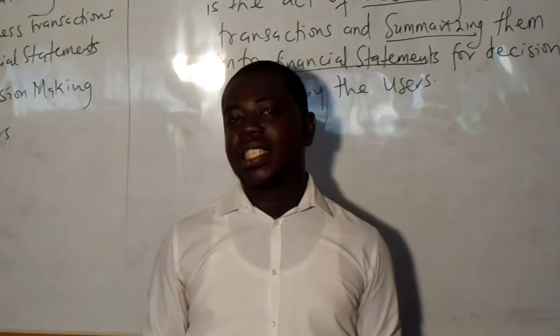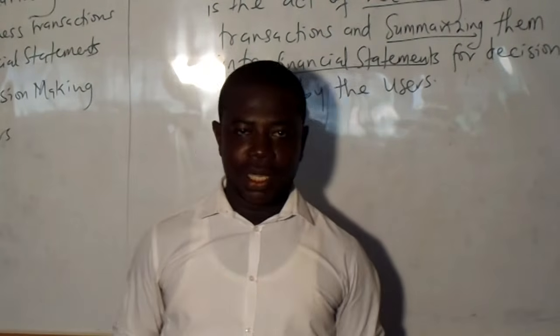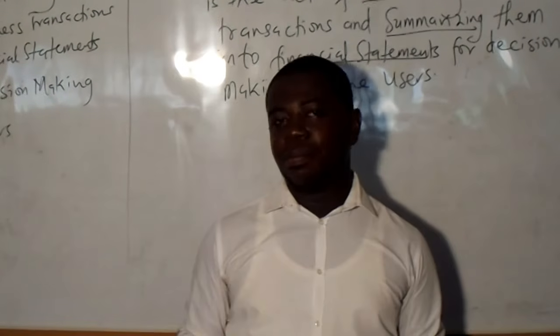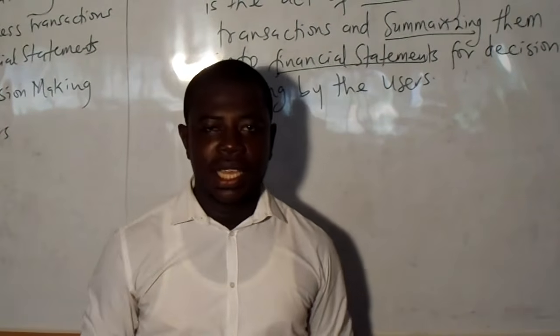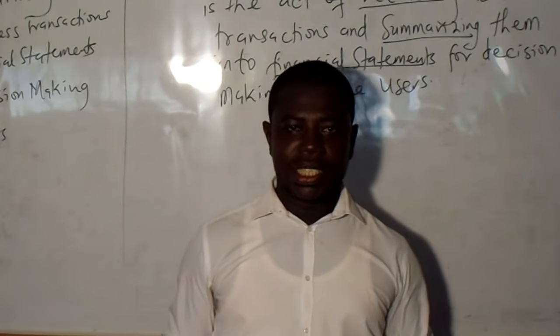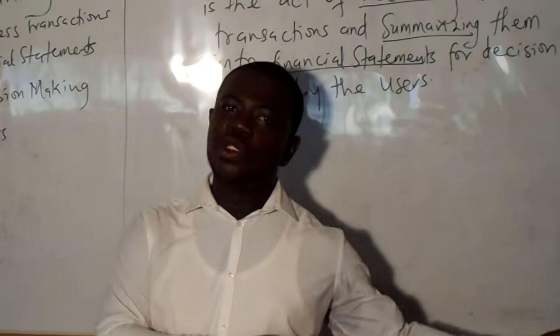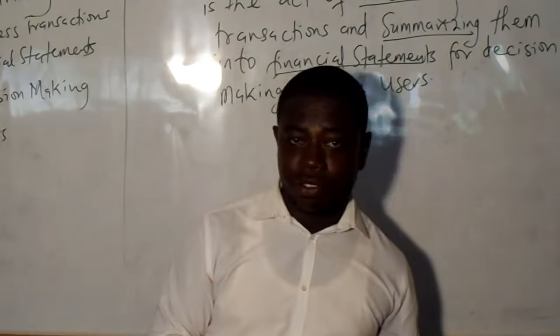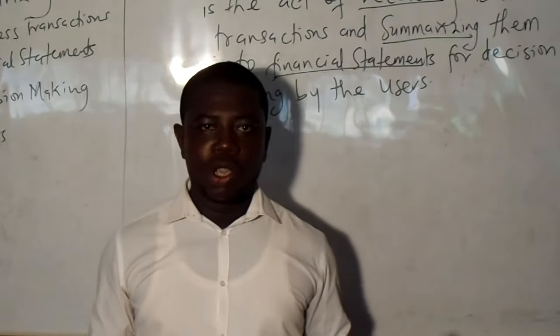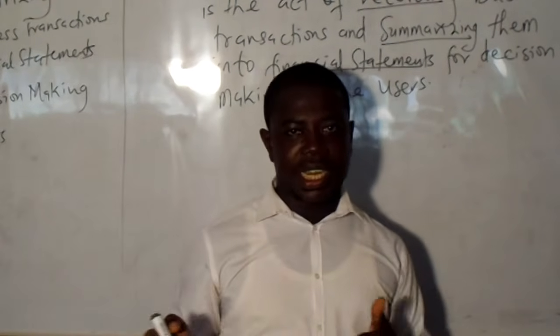And we have said that transactions can be measured in terms of money. So take, for example, a manager slapping a secretary in the organization. This is an activity. But I ask you a question: as an accountant, are you going to record that the manager slapped the secretary? Of course not. Because that is not part of your jurisdiction as an accountant.